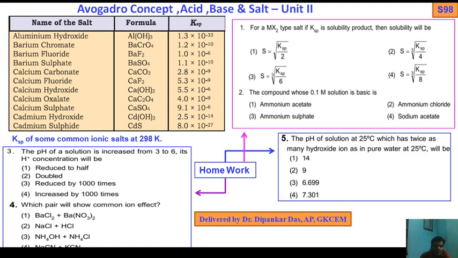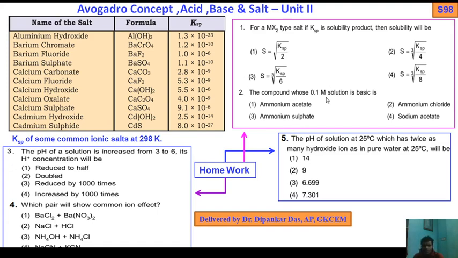Okay. Next, discuss some Ksp of some common ionic salts at 298 Kelvin. Some questions. For the MX2 type salt, if Ksp is the solubility product, then the solubility will be very simple. I have discussed the solubility product, the different numerical problems and the relations. So what is the relation? S equals the cube root of Ksp by 4, or the square root of Ksp by 2, or the sixth root. So you have to try. If you do not get the answer, then you tell me. Okay, so this is the homework.